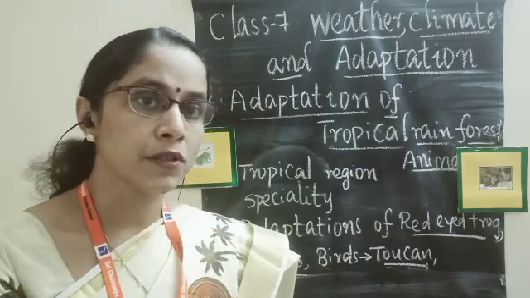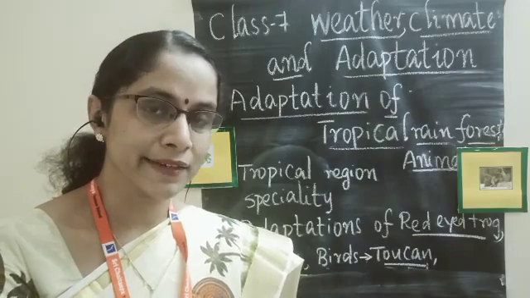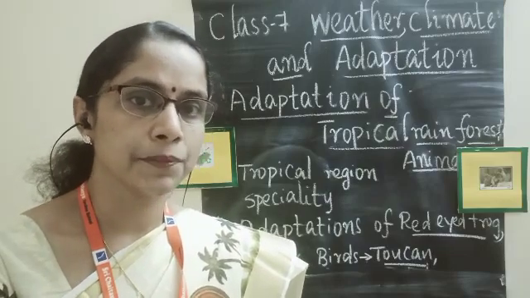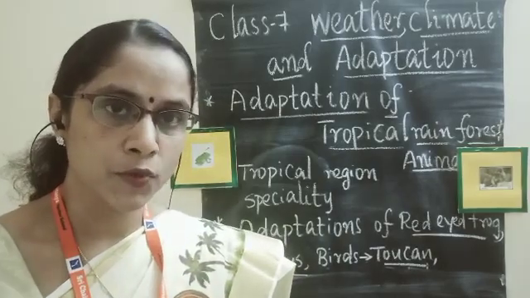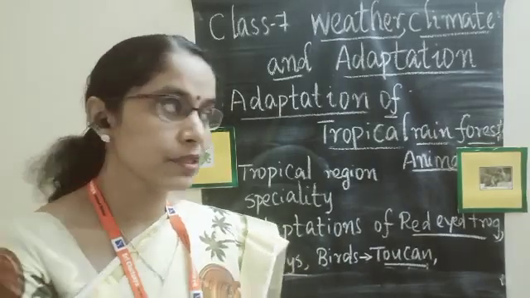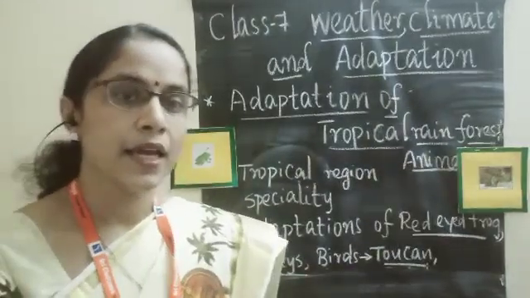And we discussed the adaptations of polar region animals like the penguin, a flightless bird, and we discussed the polar bear and polar birds as well as the polar fishes. Now, in today's class we have to discuss the adaptations of the tropical rainforest animals.